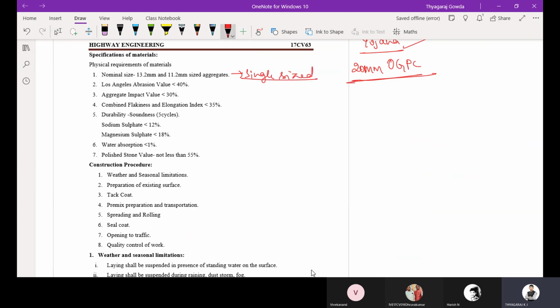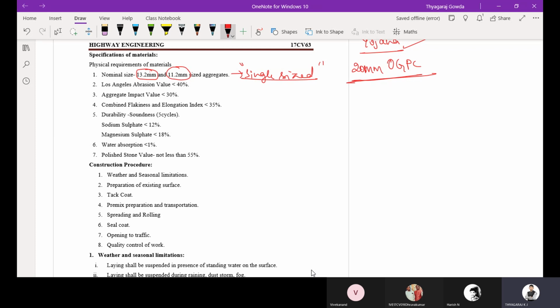Why single sized aggregates? Because the aggregates having a size of 13.2 and 11.2 mm are the ones we are going to utilize. Aggregates of that size can be used for construction of this OGPC. That's why it is single sized aggregates. Only one variety will be there, that is 13.2 or 11.2 mm size aggregates.